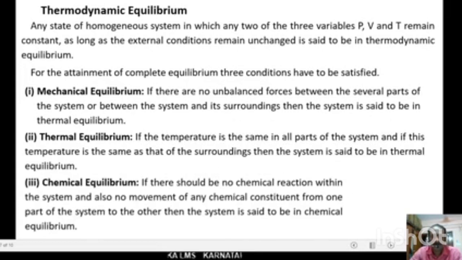If there is no chemical reaction within the system and also no movement of any chemical constituent from one part to the other part of the system, it is said to be in chemical equilibrium. All these complete equilibrium conditions have to be satisfied for thermodynamic equilibrium.